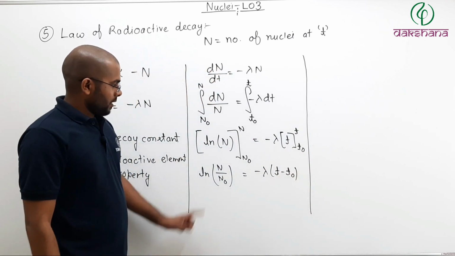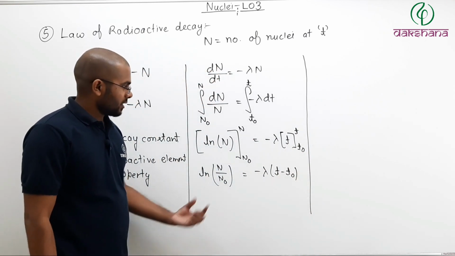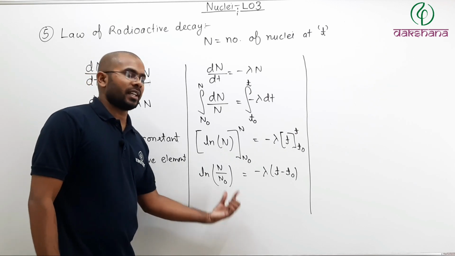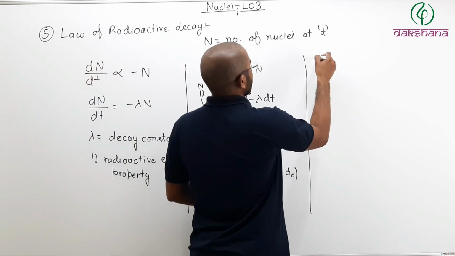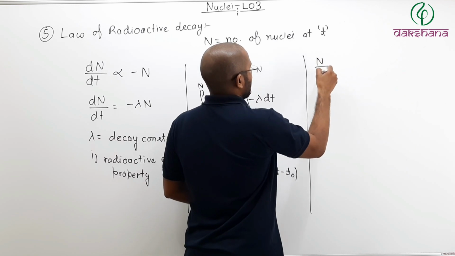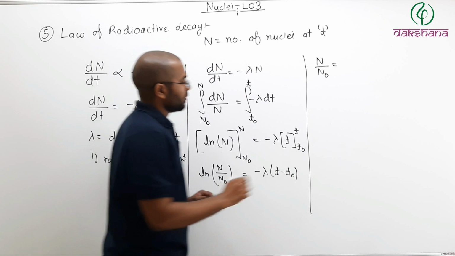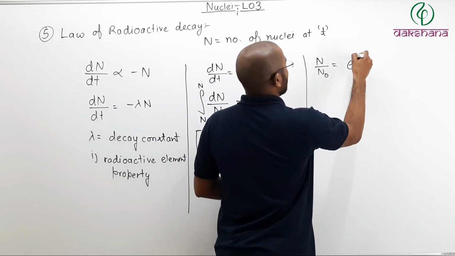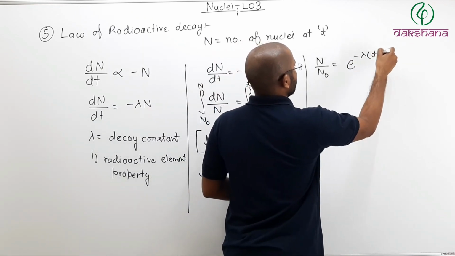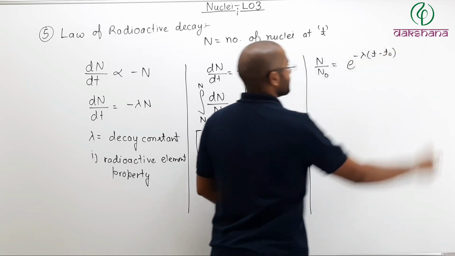Now if you pay attention here, this can also be written as N by N naught equals e to the power minus lambda times (t minus t naught), like this.